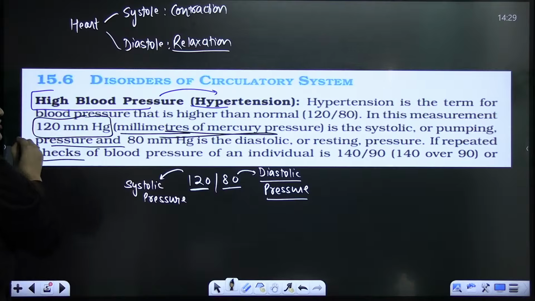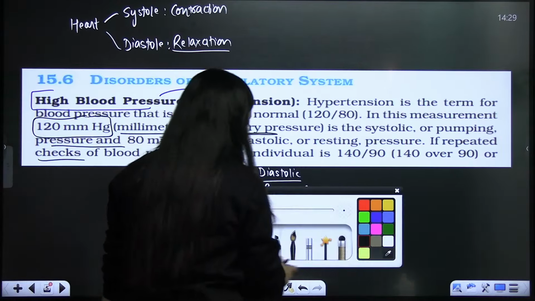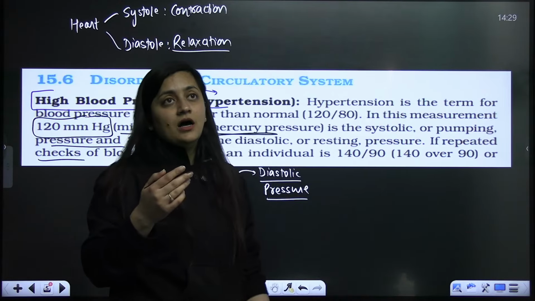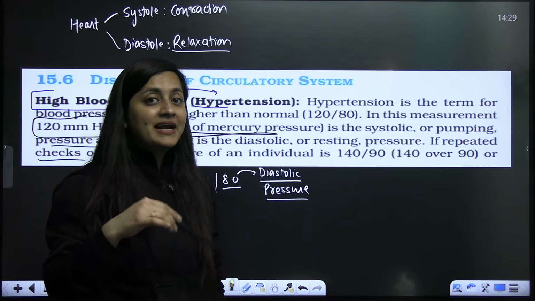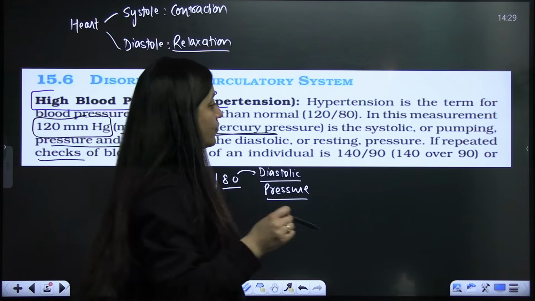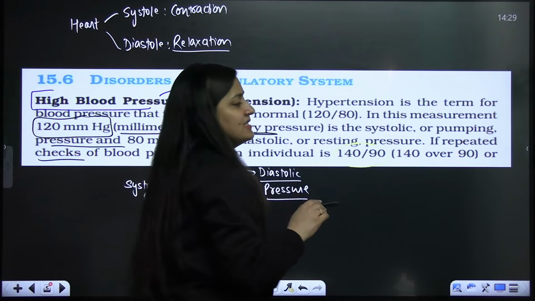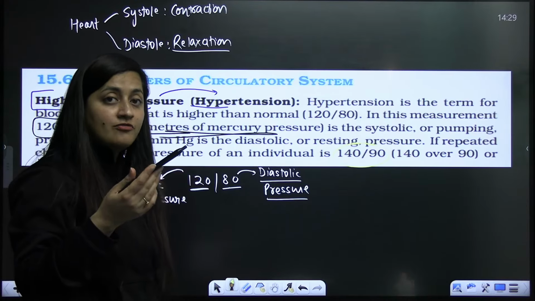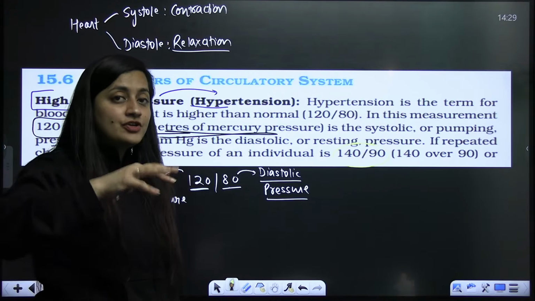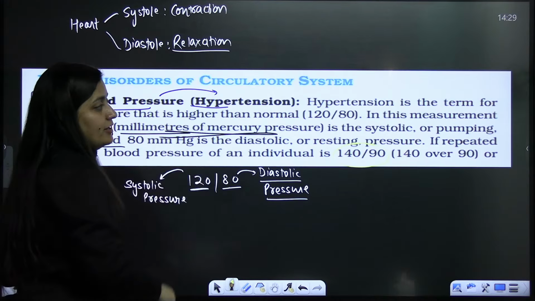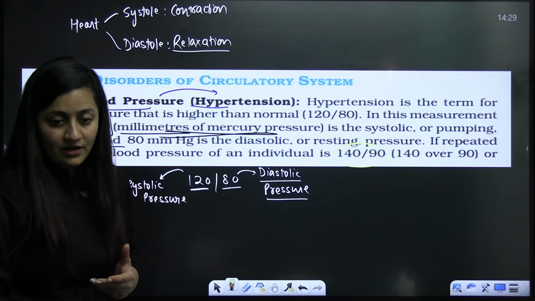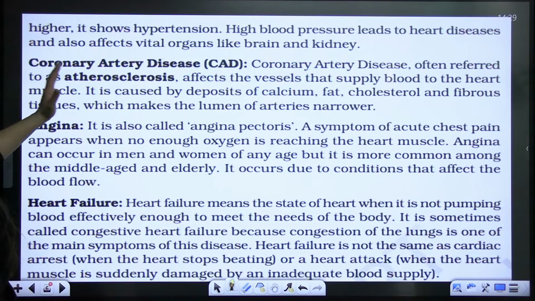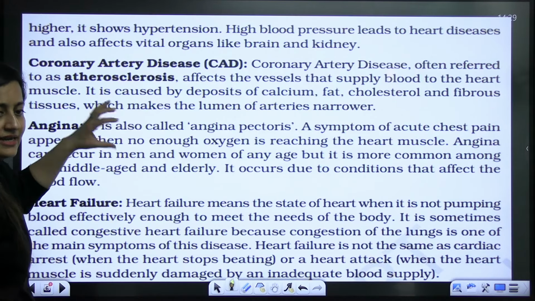If in an individual there is a problem in blood pressure and it is fluctuating, it is not good. It's a sign that that person might get heart issues. If it is 140/90, and sometimes even over 140, that is high, and in hypotension it can be lower than the normal value. When the blood pressure is high, it can affect the other body organs as well. Heart diseases will be there, but the brain and the kidney will all be affected.